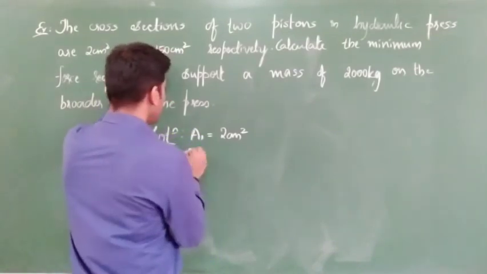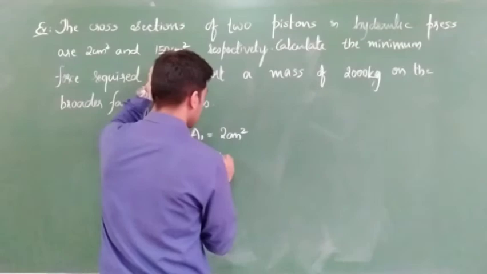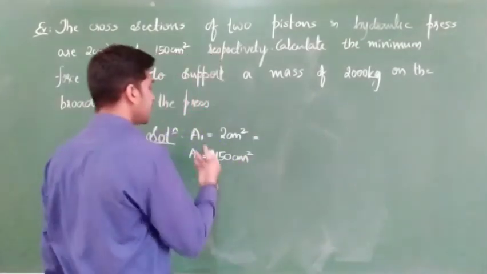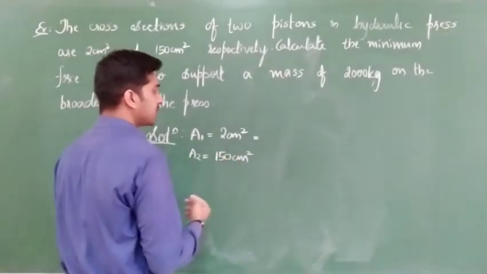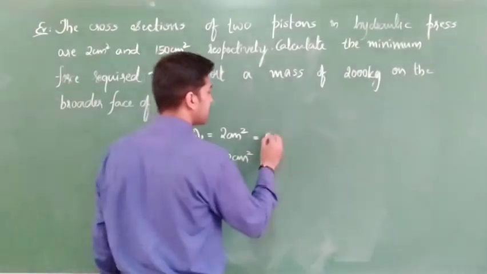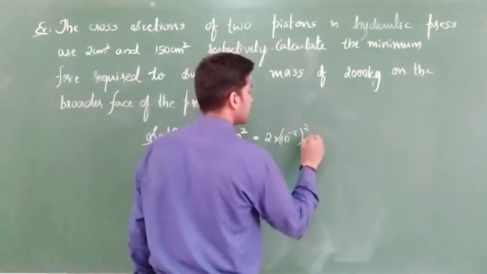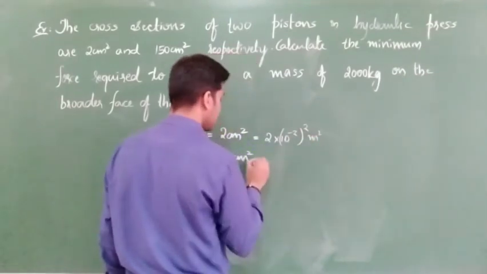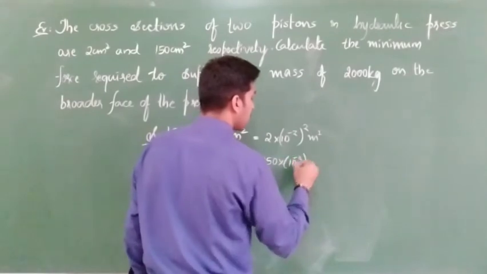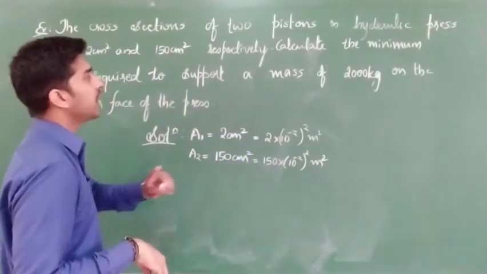Next, A2 value given to you is 150 cm square. So what can I write here? A1 is equal to 2 cm square, convert it into meter square: 2 into 10 to the power of minus 2 whole square meter square. Next, 150 into 10 to the power of minus 2 whole power 2 meter square. Correct? A1 got, A2 got.